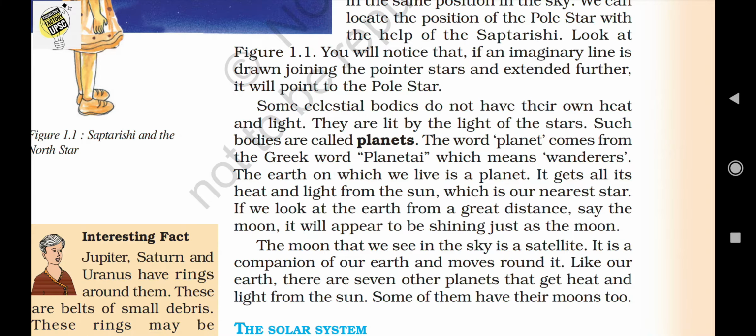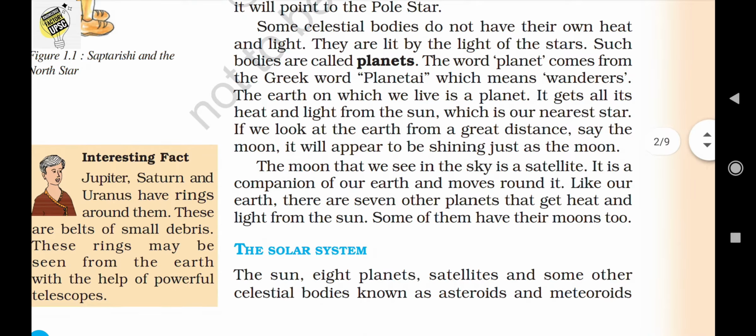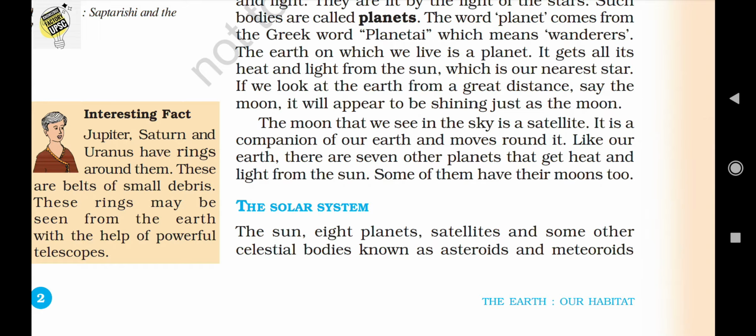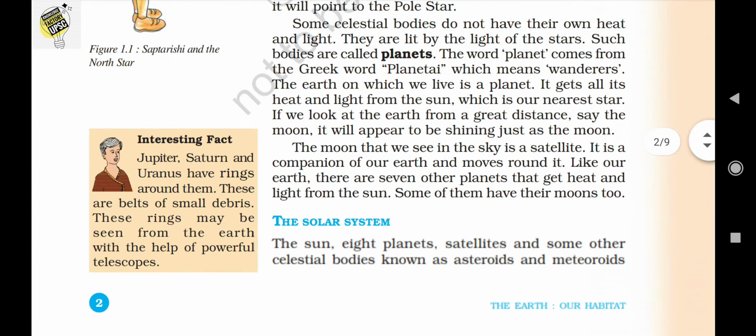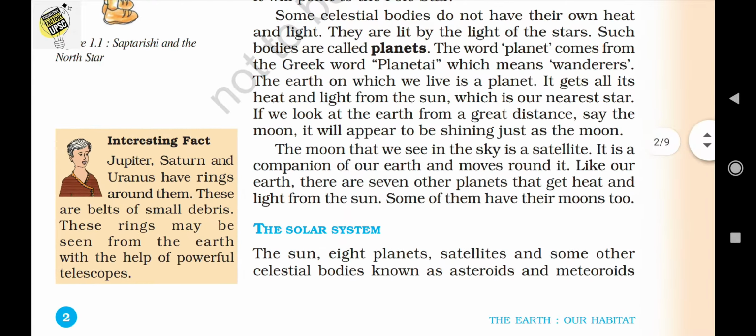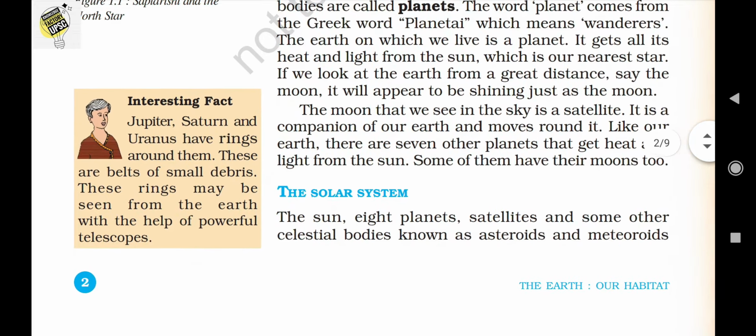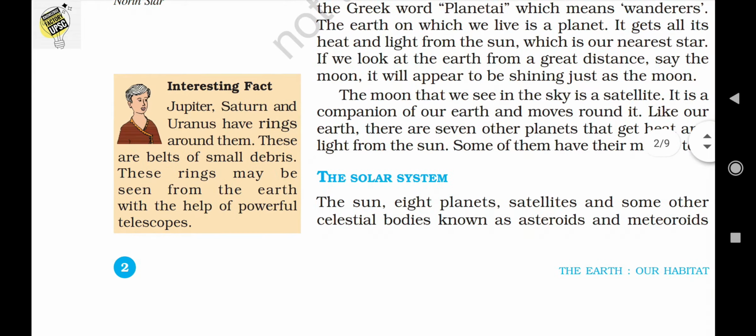Earth on which we live is a planet. So as we all know, the Earth is also a planet, and the moon we see in the sky is a satellite. Okay, so what is the moon? Moon is not a planet but a satellite. It is a companion of our Earth and moves around it. Like our Earth, the 7 other planets get heat and light from the sun. Okay, so not only Earth gets heat and light from the sun, like the Earth, the other 7 planets also get heat and light from the sun. So there is a small box on the left side, and we can read that.